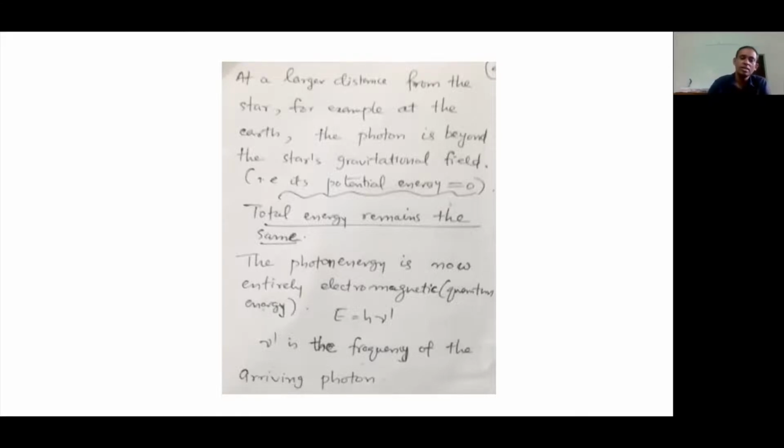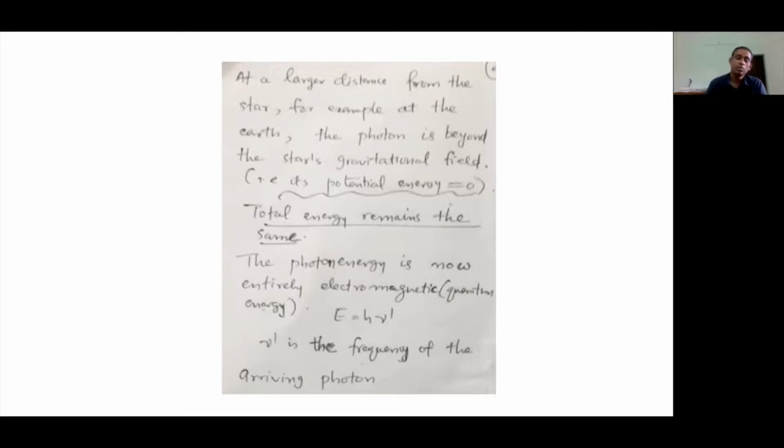So the total energy of the photon is now entirely electromagnetic, the quantum energy, given by E equal to h nu prime, where nu prime is the frequency of the arriving photon.